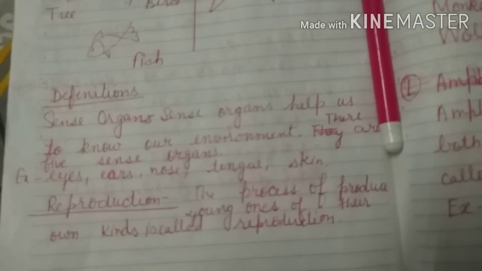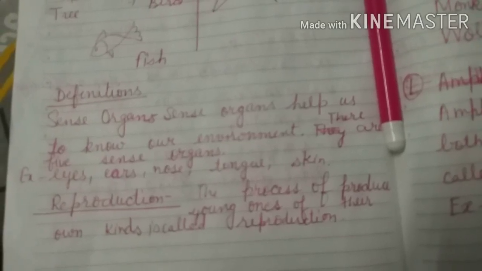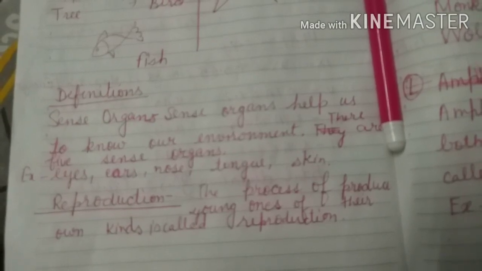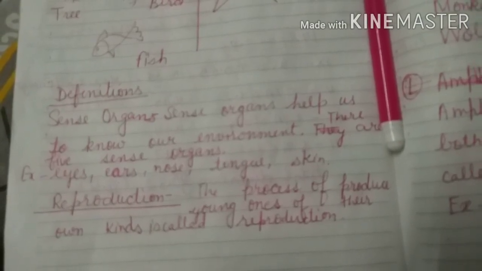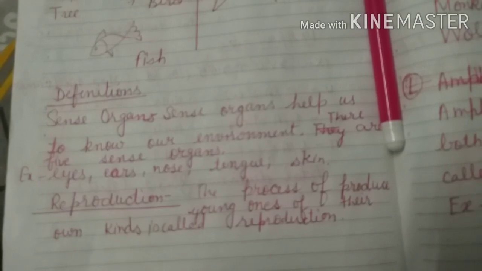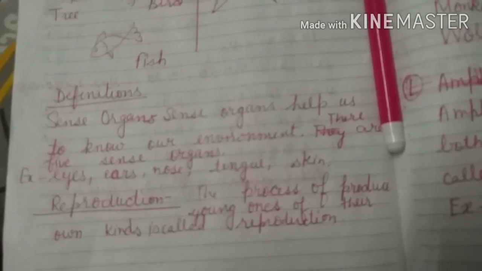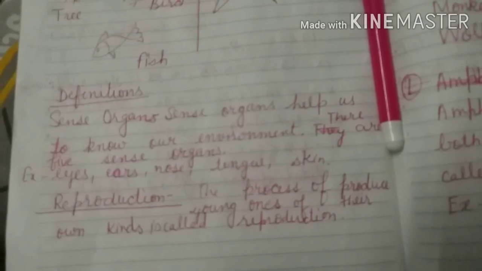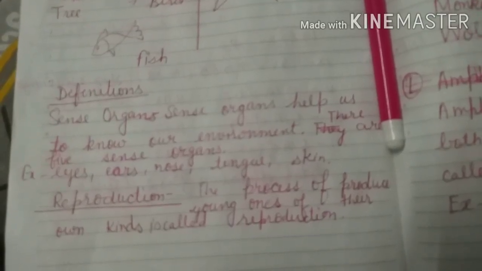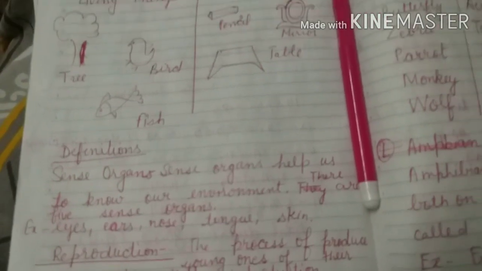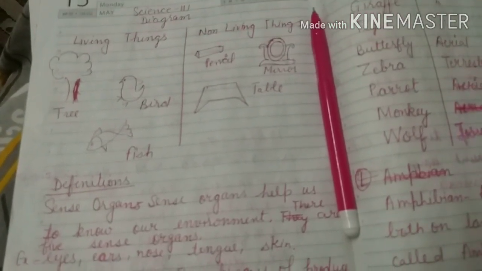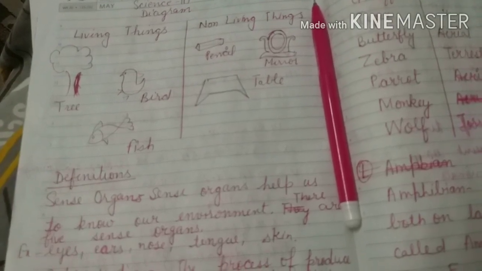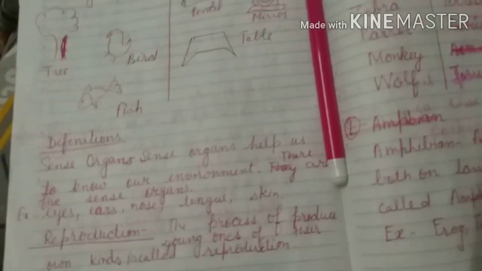What is reproduction? The process of producing young ones of their own kind is called reproduction. So these are the definitions of lesson number 2, and this is the diagram: living things and non-living things.